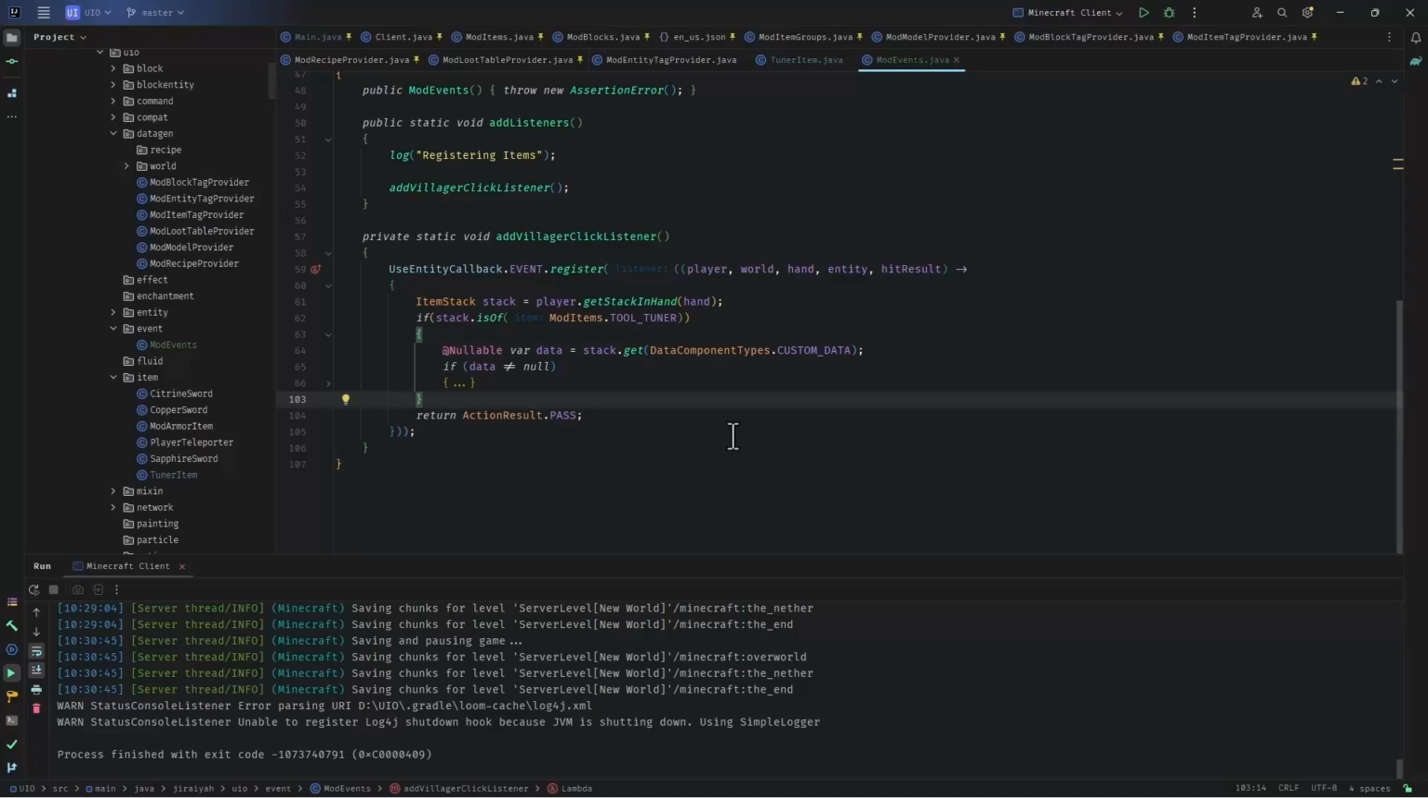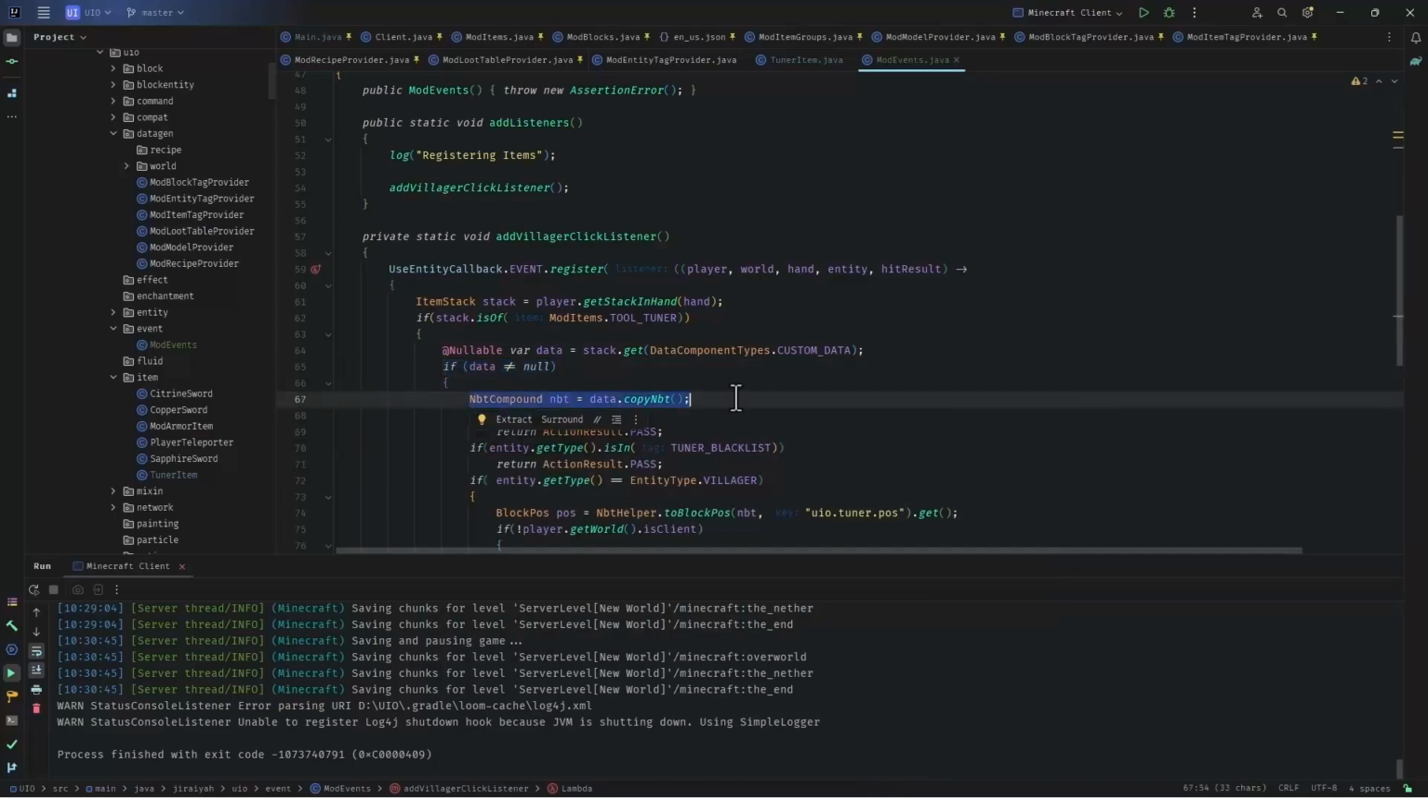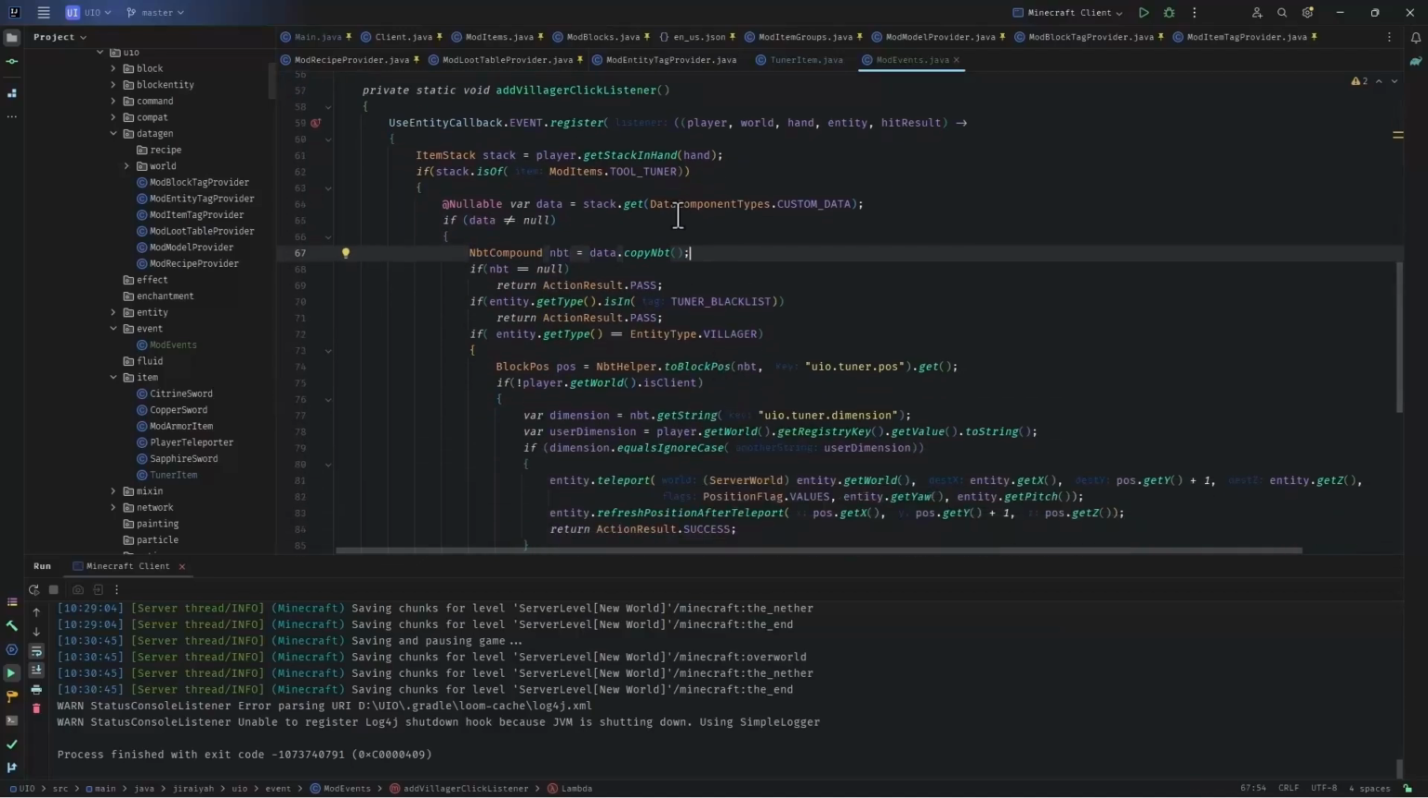Maybe in future I make a decision that I would put a name on this tuner. If that is the case, then I want to be sure that I check properly, because a name on the tuner is data. It may not be NBT. It is data. Anyway, I'm storing it in any other format using the data component types. So it's not NBT, but it is data. Then I have data.